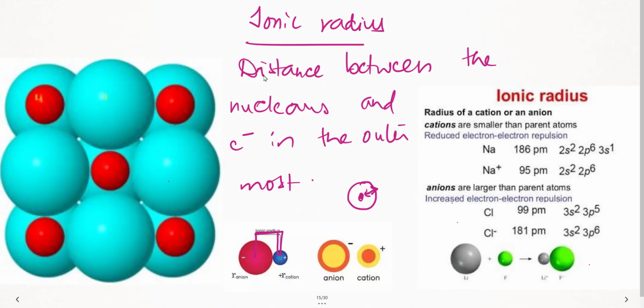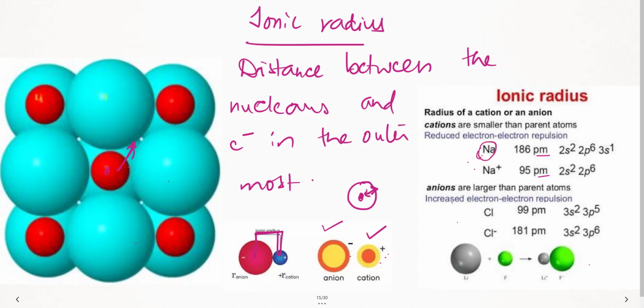So from this information, what did I understand? Anion is larger, cation is smaller. So what should I remember for ionic radius? Ionic radius is the distance between the center of the nucleus and the outermost electron. This is the ionic radius, right? Done. If I have to speak about the ionic radius of the cation and anion, you need to understand one concept here. Just see. Here, sodium, as I said, the radius is measured in picometers or angstroms. Always remember, as I said, cations are smaller, anions are larger. That's fine. The next important thing you need to remember is compared to the parent atom.